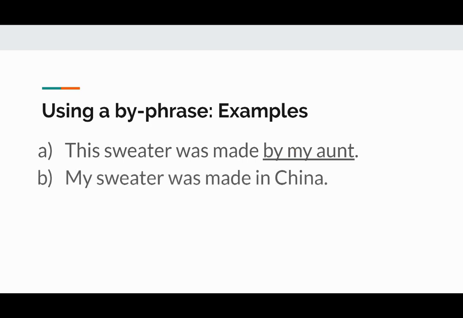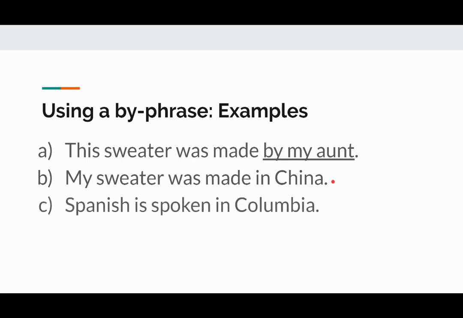But let's look at B. My sweater was made in China. Here, just like the example with cars in Osaka, my focus is the sweater, but I don't know who made it, or it's unknown and it's not important. I'm just focusing on the sweater, and I'm saying, oh, it was made in China, right? Or example C, Spanish is spoken in Colombia, right? I don't know the name of those speakers, and it's not important because my focus is on the language, Spanish, not the people. And obviously, I know people are speaking it. It's not dogs or little bees flying around. It's not cats. So we don't need to use the byphrase.